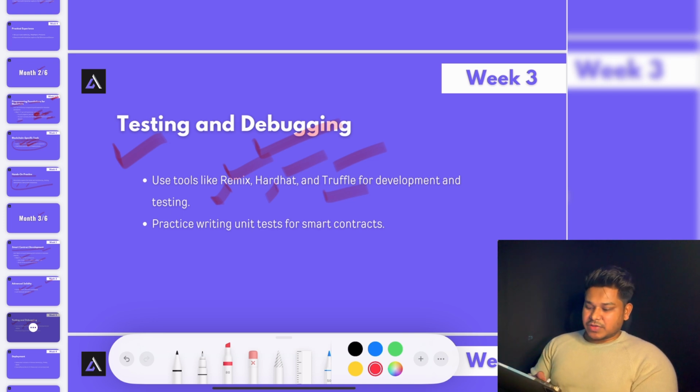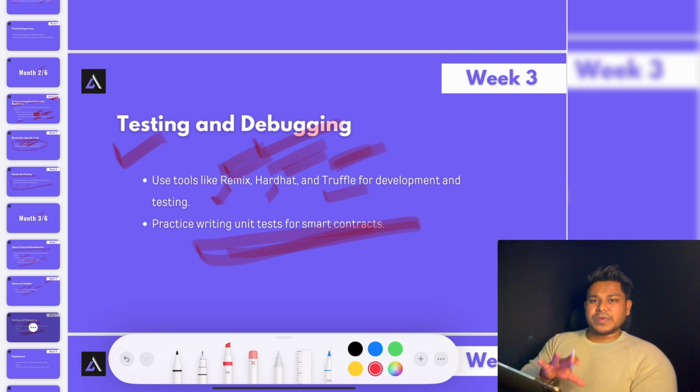Once you're done with that, after that you have to write the unit test, which is a very common one which you will find when you write your smart contract. That's what you have to do in this third week. Very simple. I have already covered it tons of times in the projects we have on the channel, so you can easily learn from there. I've already explained everything, how you can use Remix IDE, Hardhat, Truffle, and how you can write the unit test in the Uniswap clone project we have built. From there you can simply learn about it. You don't need to be a master, just learn, gather information on what exactly is there, what it does exactly.